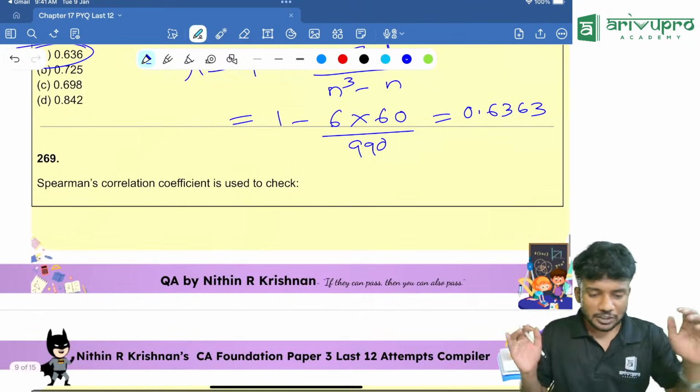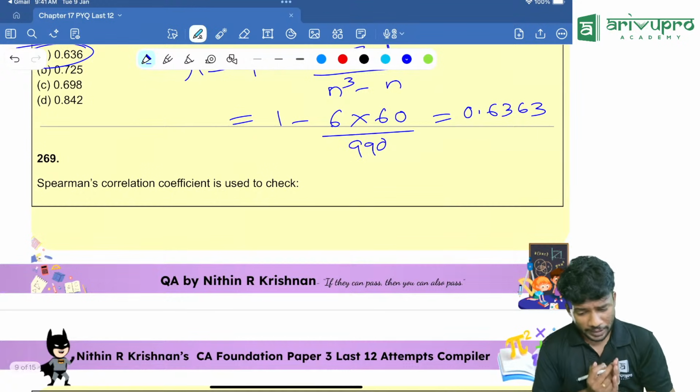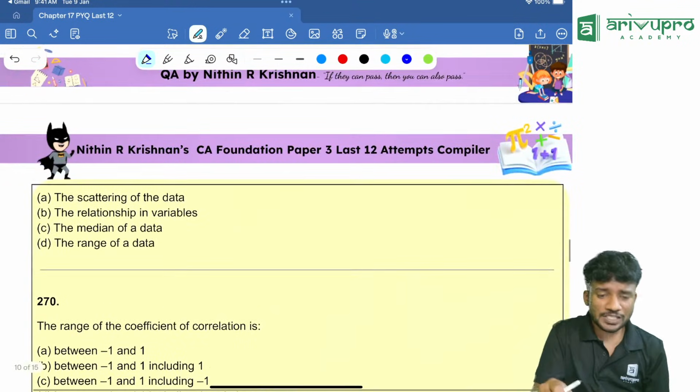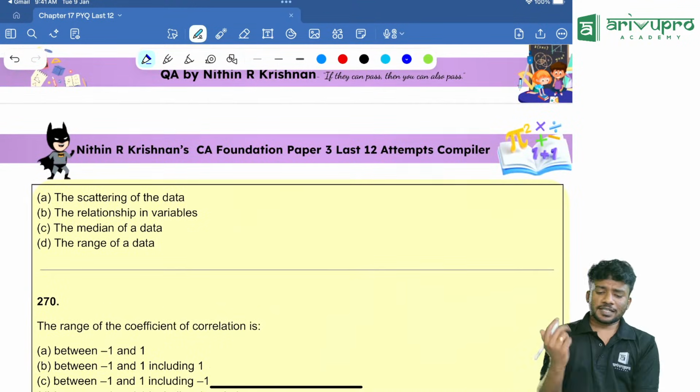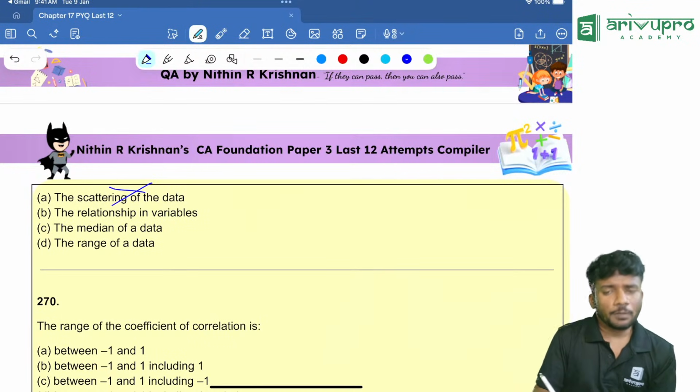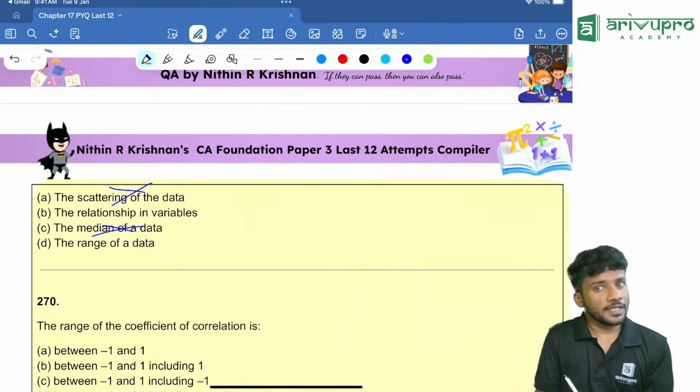Next one. Spearman's rank correlation coefficient is used to check what? What is the case? The scattering of the data? Nope. Median of a data? Never.